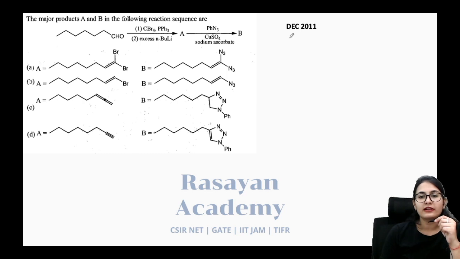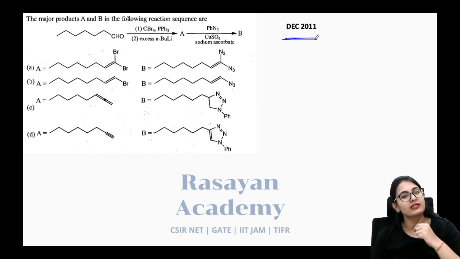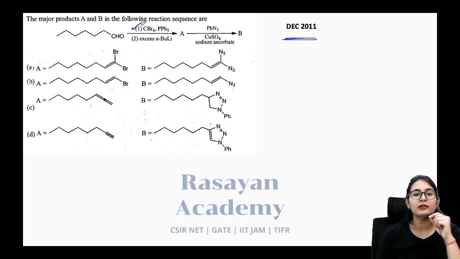Let's do this one from December 2011. Now just looking at this reagent you must be able to identify CBr4 and phosphine. Now the same reagent is used in two reactions, the Appel reaction as well as the Corey-Fuchs reaction, right? But it is the Corey-Fuchs reaction when you are starting from an aldehyde, okay, and then in the next step you have excess of butyl lithium in this way. Alright, excess of butyl lithium.